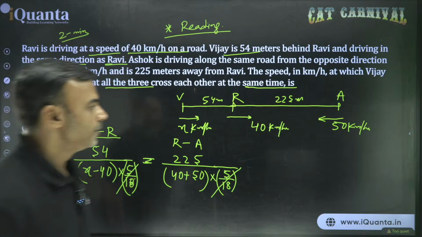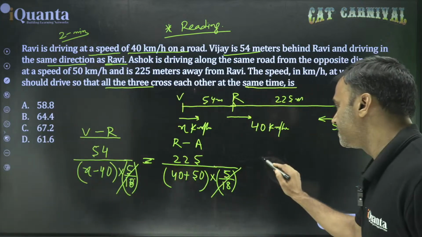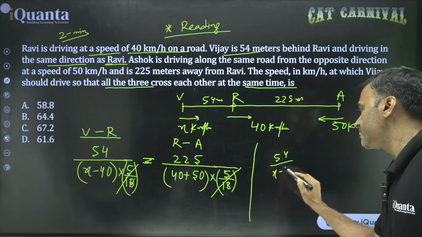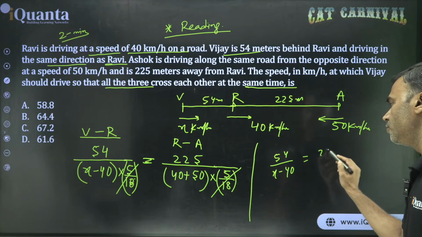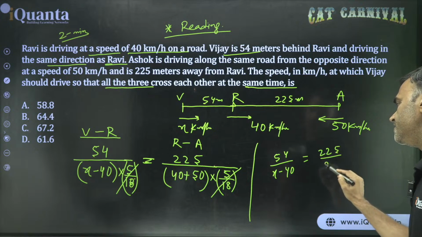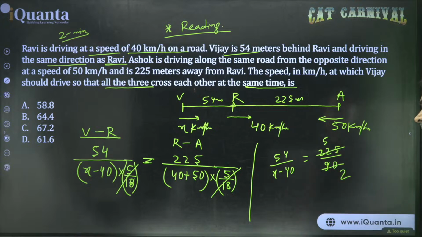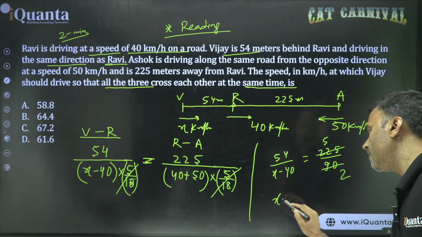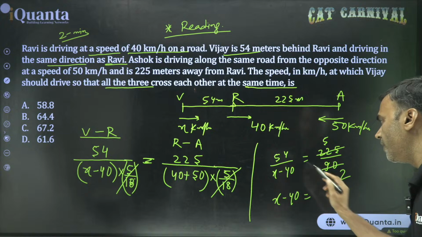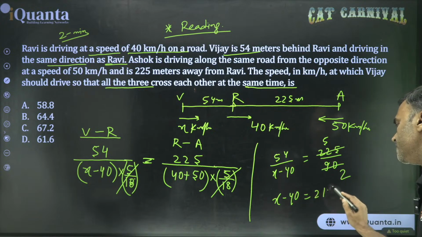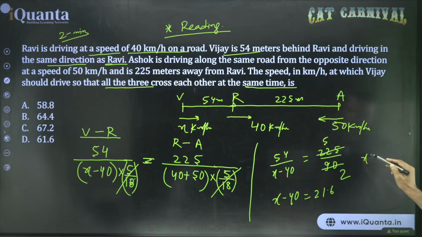Okay? Then solve and find the value of x. So we have 54 divided by x minus 40 is equal to 225 divided by 90. Now 45 2s are 90, 45 5s are 225. So x minus 40 is equal to 54 into 2, which is 108, 108 by 5 is 21.6. So x is equal to 40 plus 21.6, that is 61.6 kilometers per hour.